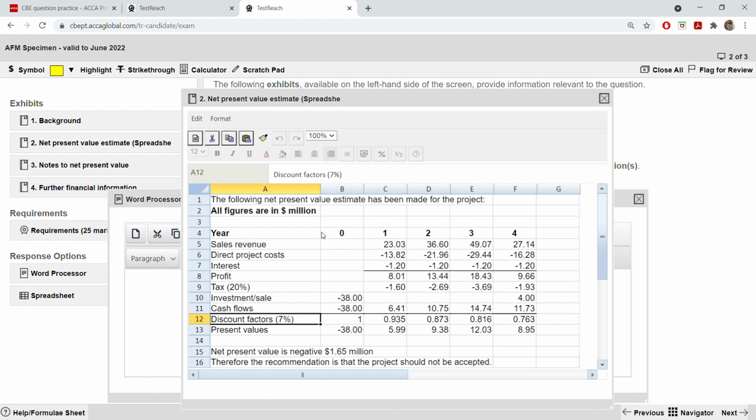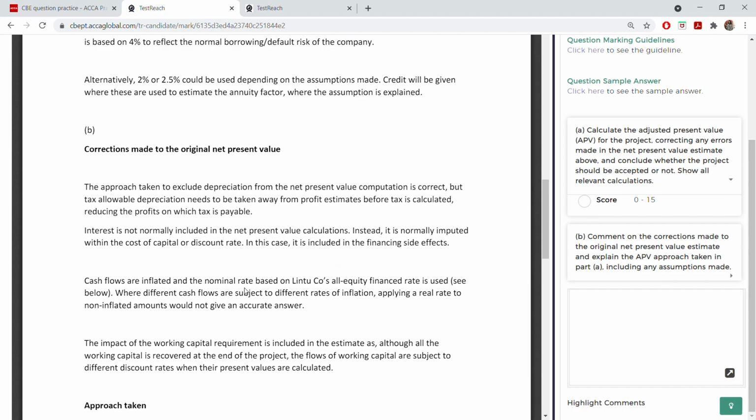They didn't inflate at all. Neither the sales, nor the project cost. So inflation was not there. Okay. So the inflation part they have already spoken about in this point. So you cannot talk about that point again. It's just a repetition. You see, it's a duplication. You cannot write it again.